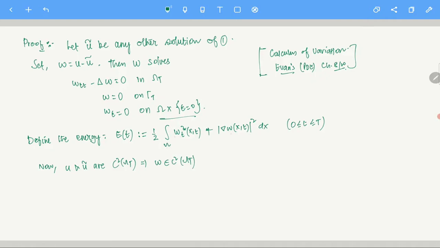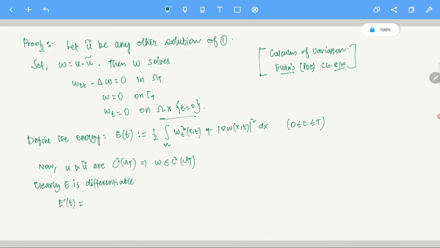Gradient of w is C1, its square is also C1, and taking an integral gives C2, so the whole thing is C2. E(t) is then definitely differentiable. If you are not convinced, you can prove that E is differentiable, clear?